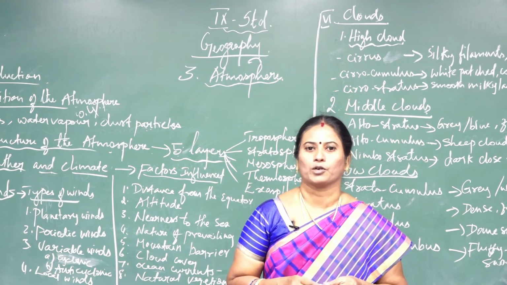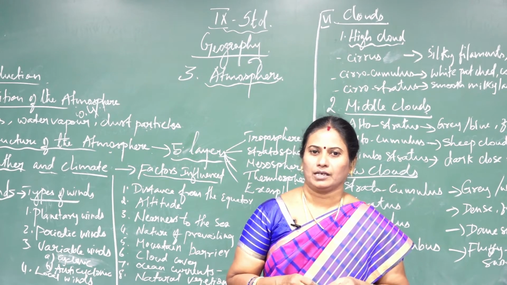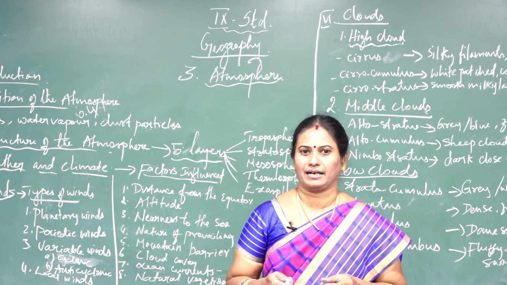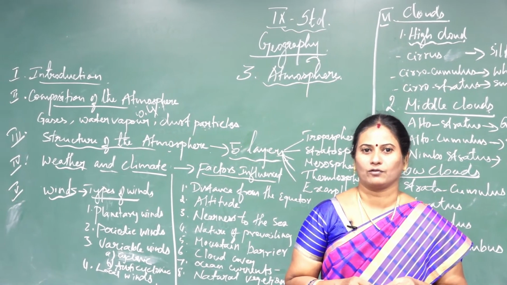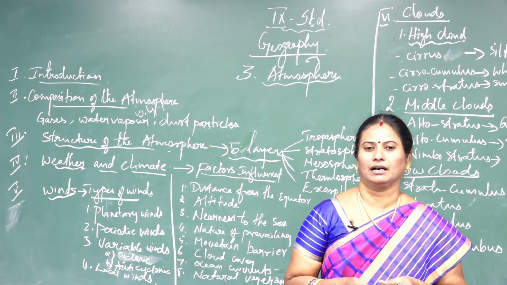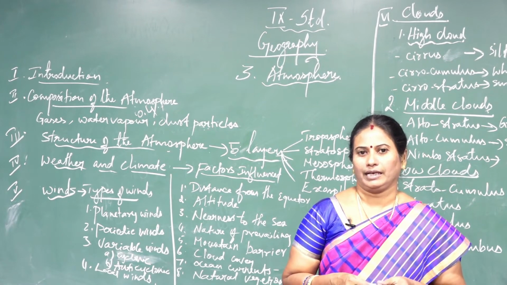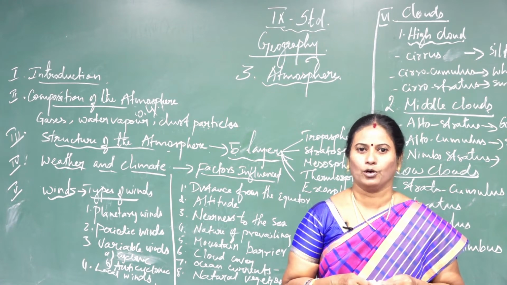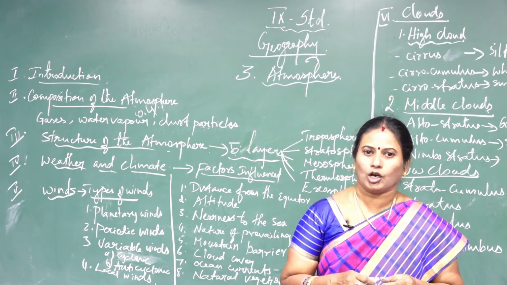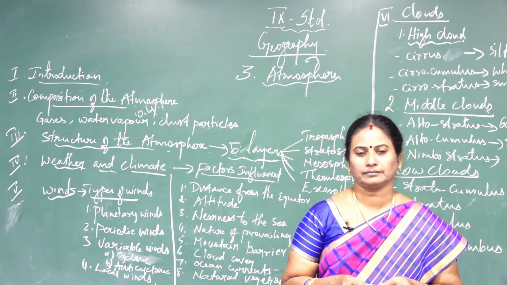First one is Troposphere. Troposphere is the lowest layer of the atmosphere. Tropos in the Greek word means turn or change. It extends up to 8 km at the poles and 18 km at the equator.